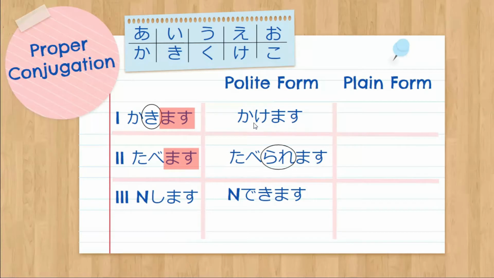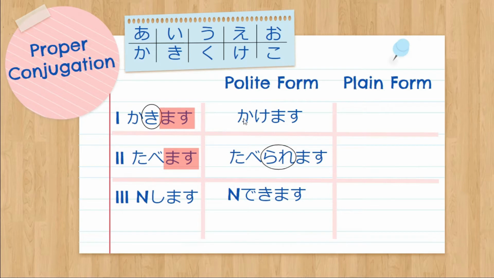Why? Because kakemasu ends in E sound. Taberaremasu, all the group 2 verbs will end in e because you just have to add rare. So re also ends in E sounds. And dekimasu is a group 2 verb. It is one of the 15 specials. So it also belongs to group 2.